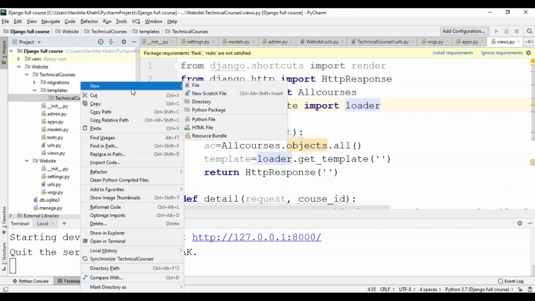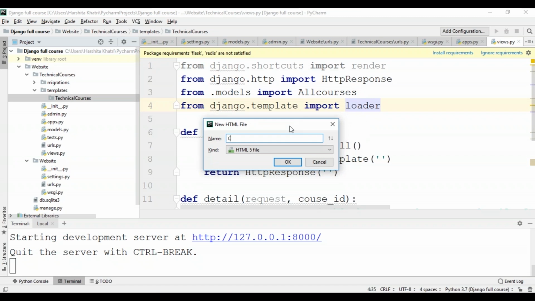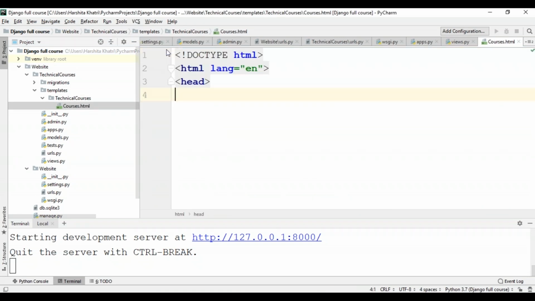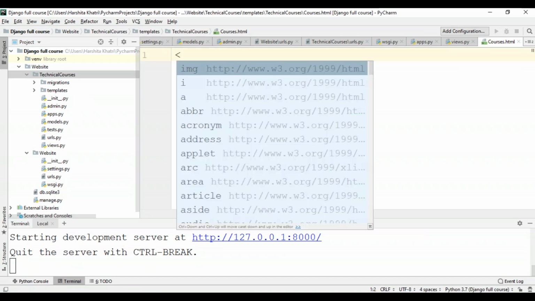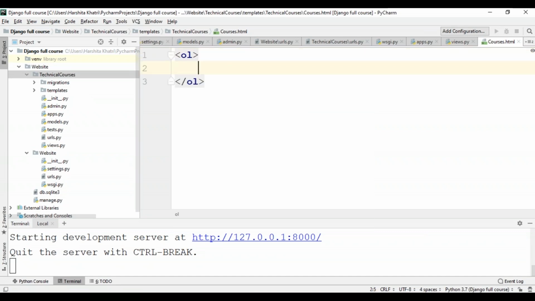So now within the subdirectory, I'll create an HTML file. And since this is for the courses page, I'll just write courses.html. So this is basically my home page also, guys. I'll just clear this. And over here, I'll just create a list, say ordered list. Within this, I'll just write some Python code. Remember that whenever you're including Python code within HTML, you'll have to do it within the curly braces and the percentage symbols just as shown on screen.